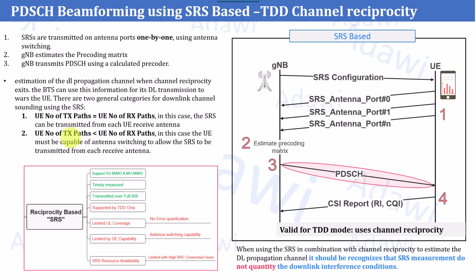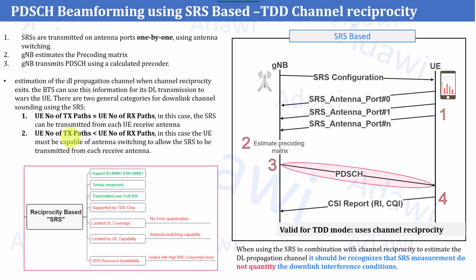So in this case, there must be something called antenna switching, where the user will switch each of the transmission paths. For example, transmission path TX1 will switch between 2 receivers to send 2 SRS feedbacks. Then the second path will switch between the other 2 RX to send an additional 2 SRS feedbacks.